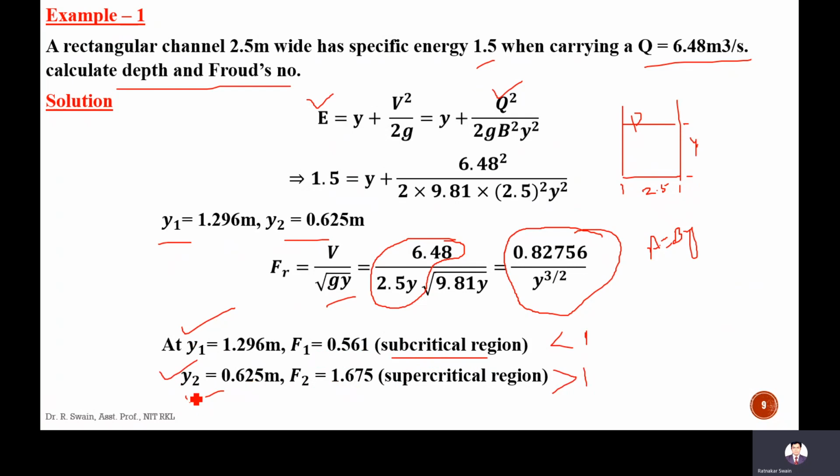The critical depth will be in between Y1 and Y2, that is between 1.296 and 0.625. In between this you will get Yc.